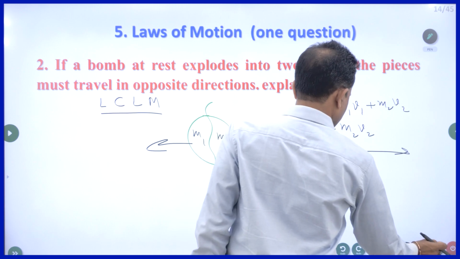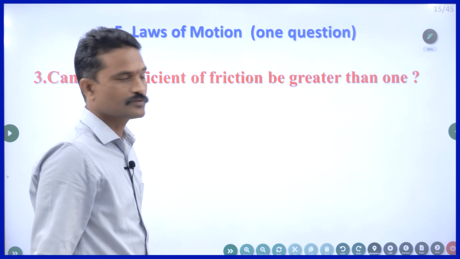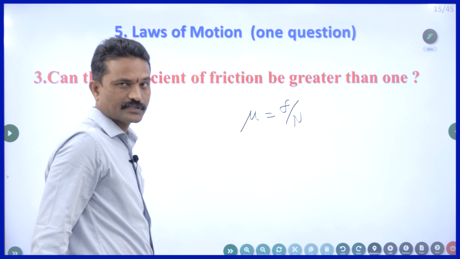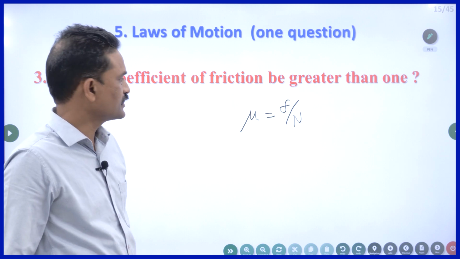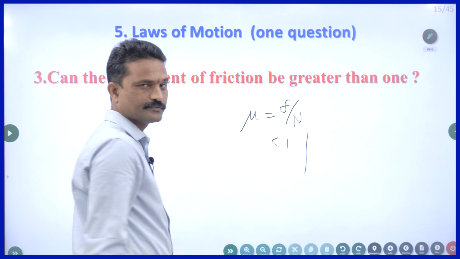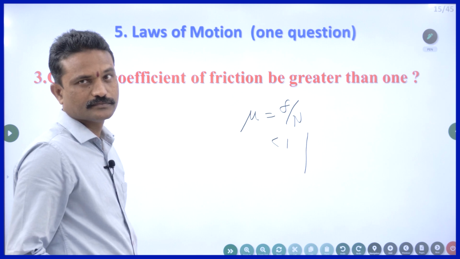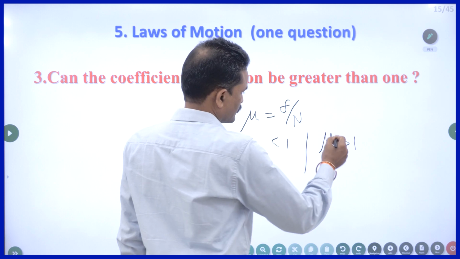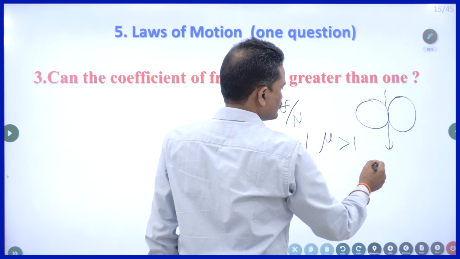Right. I think you are following. Can the coefficient of friction be greater than 1? So coefficient of friction mu is equal to F by N, where F is frictional force and N is called normal reaction. The value of mu is always less than 1, but in very few conditions mu can be greater than 1. When mu is greater than 1? When the two surfaces which are in contact are over polished.